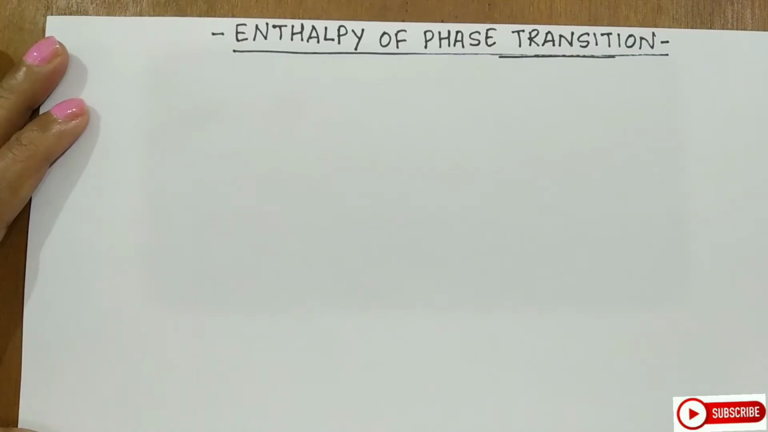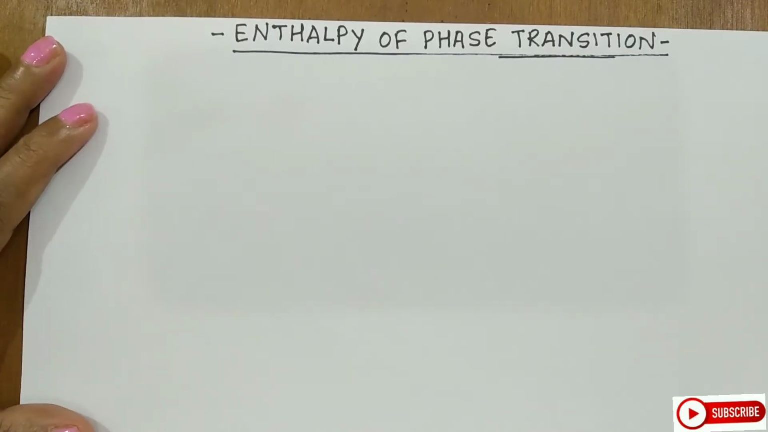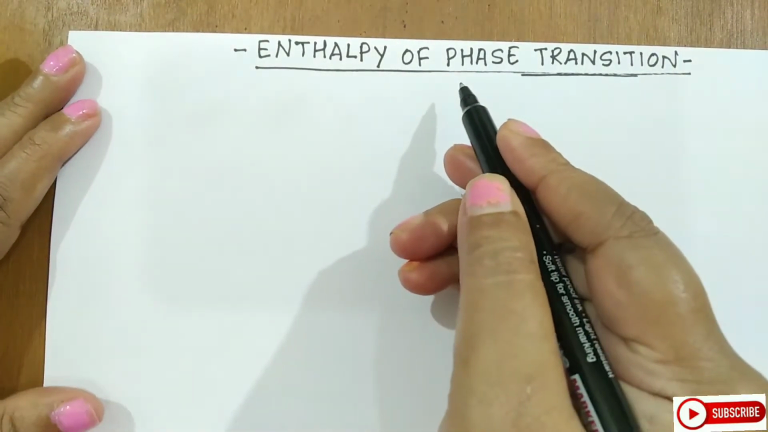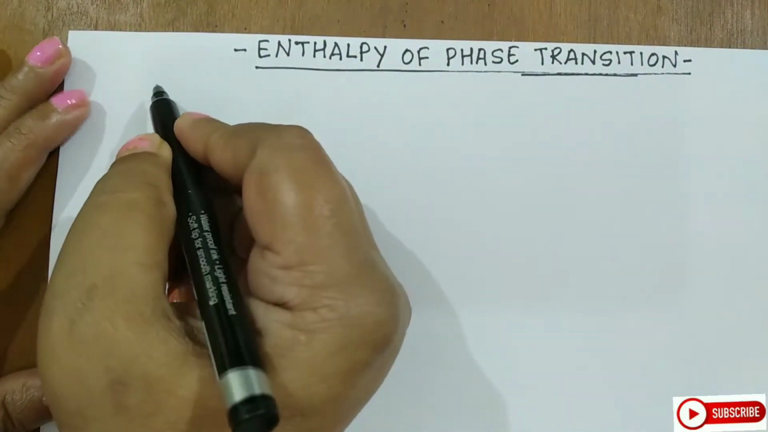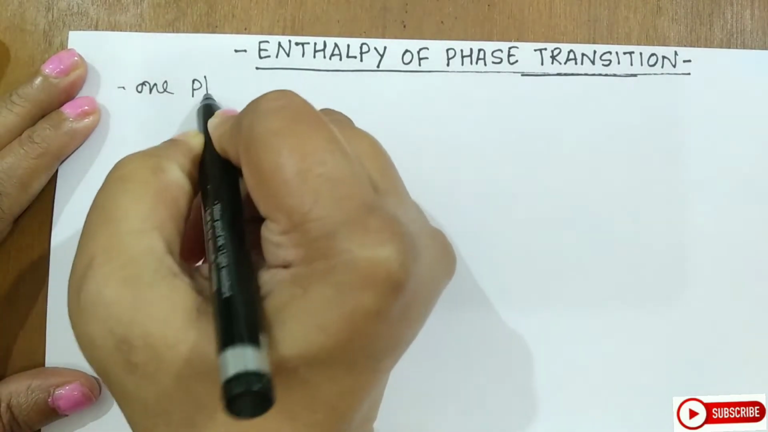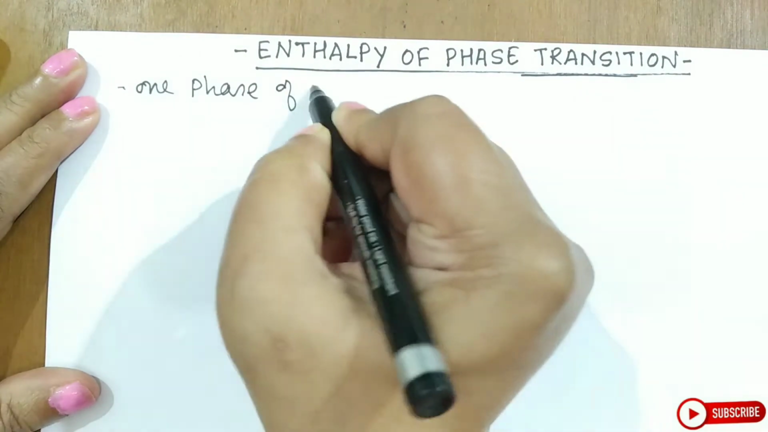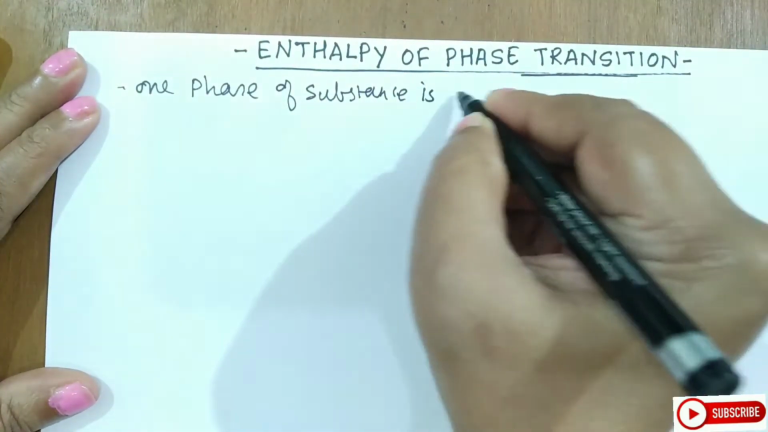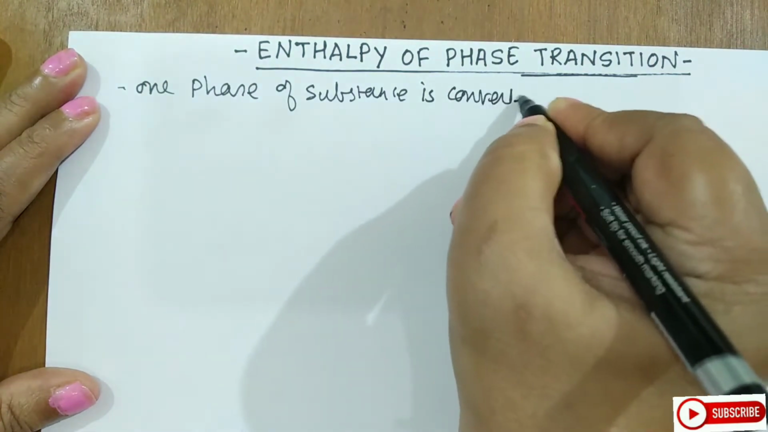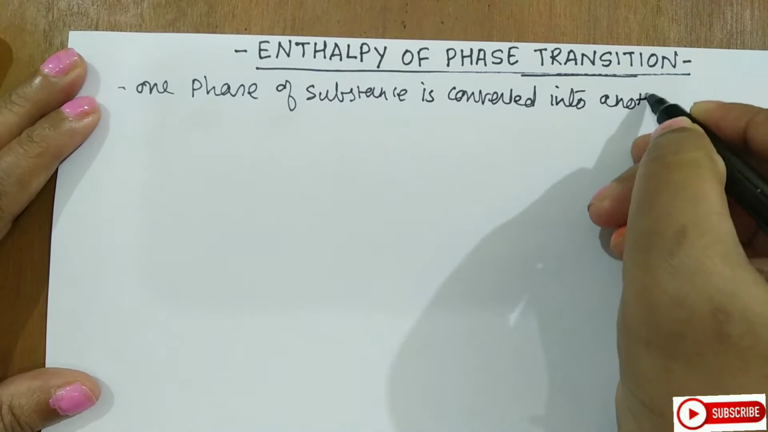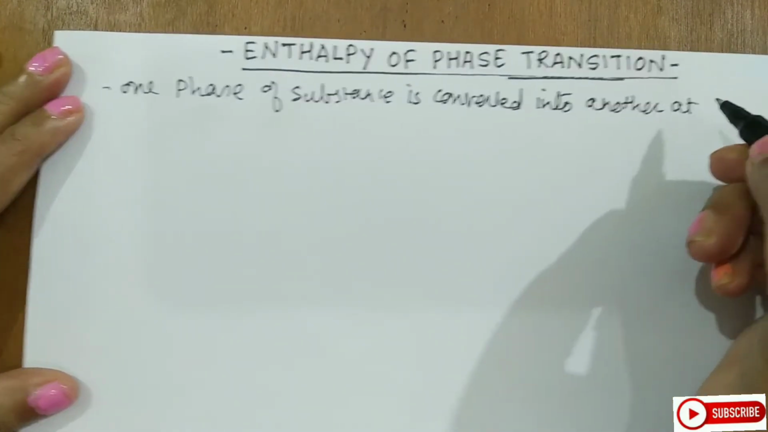Friends, in this video we will be seeing enthalpy of phase transitions. Now here the word phase means the physical state, and therefore in phase transition one phase of a substance is converted into another at constant temperature.